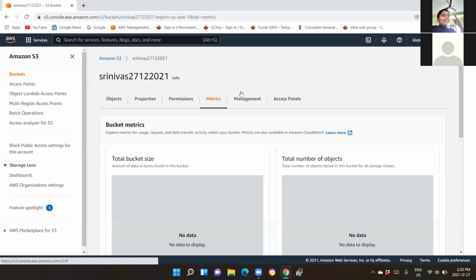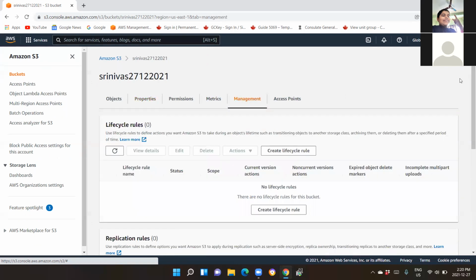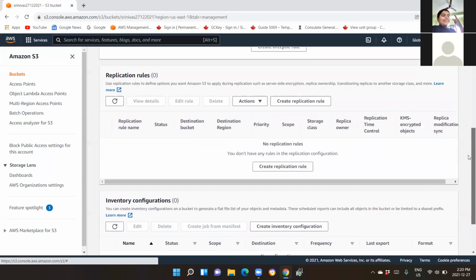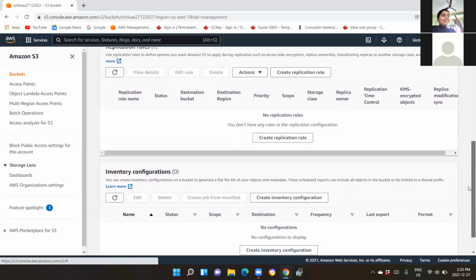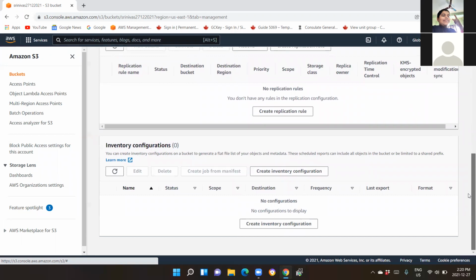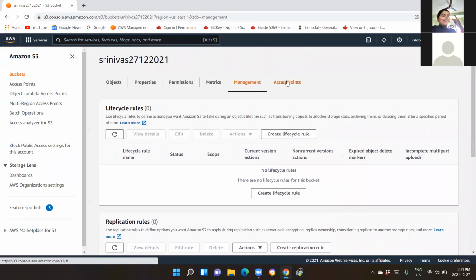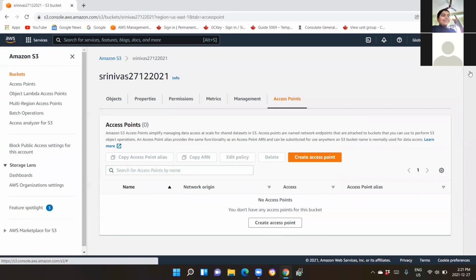Similarly, you have something called management, where we will talk about your lifecycle rules and also your replication rules. Cross region replication, we will be talking about this subject as we progress. There is something called inventory configuration also, which is a new feature that has been added, but not yet utilized in the production environment. If you scroll to the top, the last one is your access points. This is something you also use with regards to your VPC, that is your private cloud. When you create it with regards to VPC, you also create access points and try to access your storage from the private VPCs as well. This is also a feature.